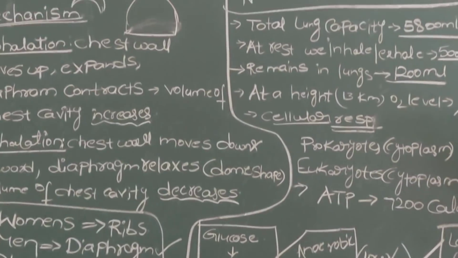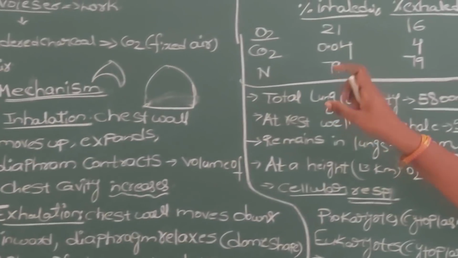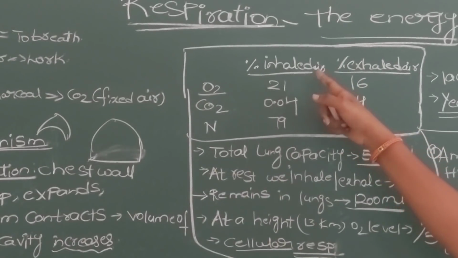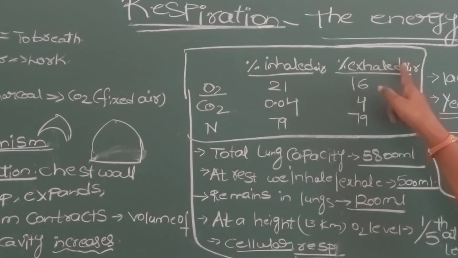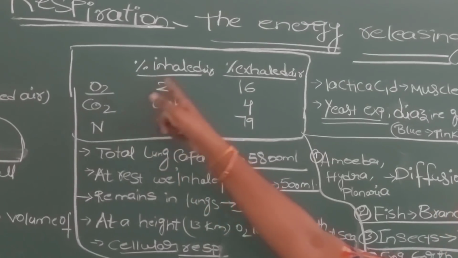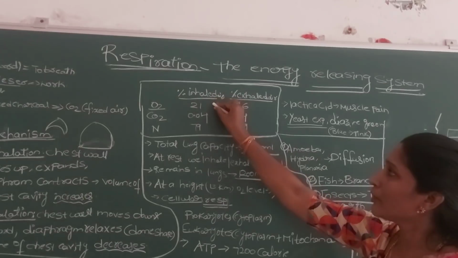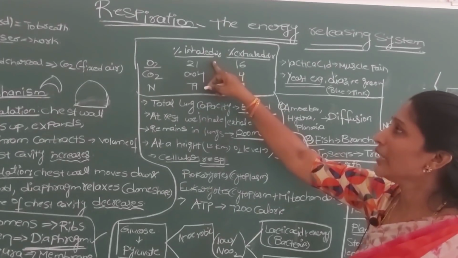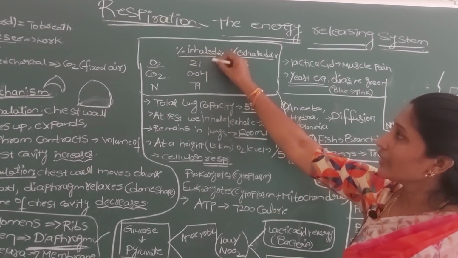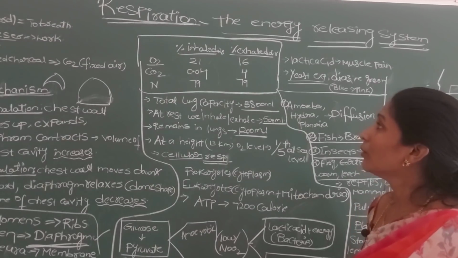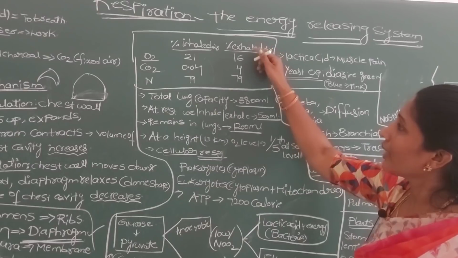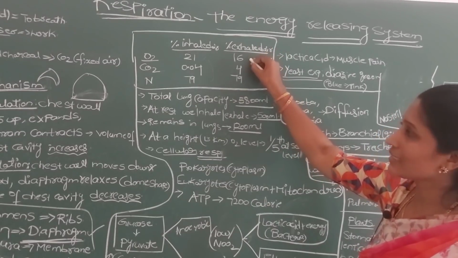So now we see the different percentages of gases in the inhaled air and exhaled air. Inhaled air means the air we are taking in, exhaled air means the air we are leaving out. Coming to oxygen, in the inhaled air the percentages are the same as the gases in the atmosphere. Oxygen in the inhaled air is 21%, but our cells use most of the oxygen. So in the exhaled air the percentage of oxygen is 16%.